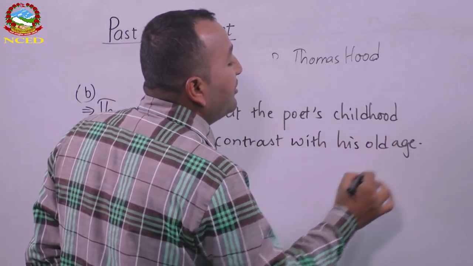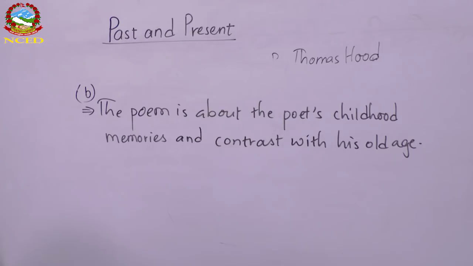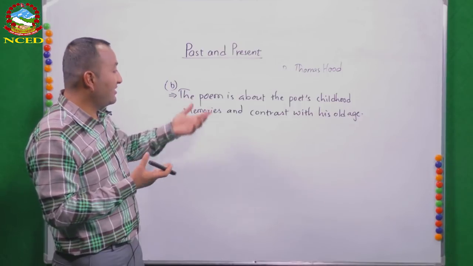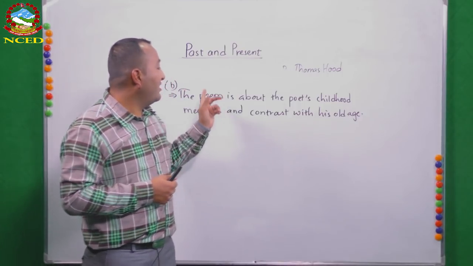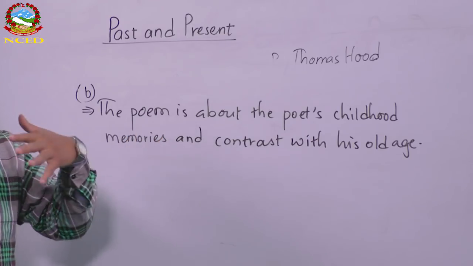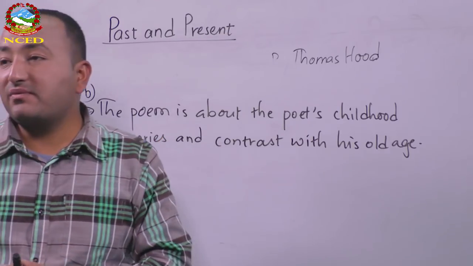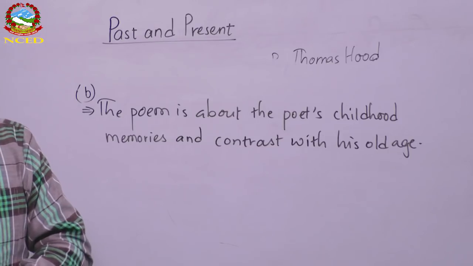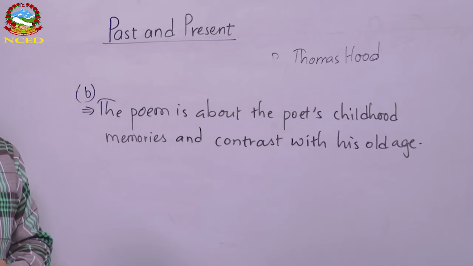The same answer can be written in some other ways also. It's not the final answer. It's not the one and only answer. You can write the same answer in other ways. So what is the poem about? The poem is about childhood memories of the poet and the comparison, or say contrast with his old age. This is the answer.